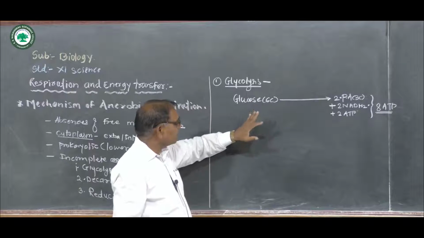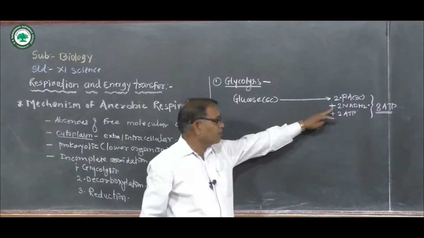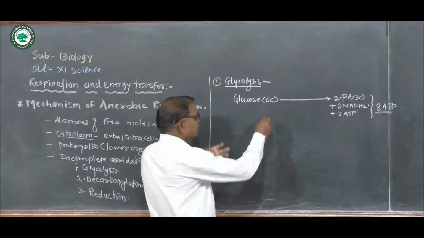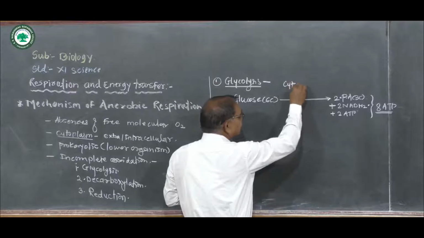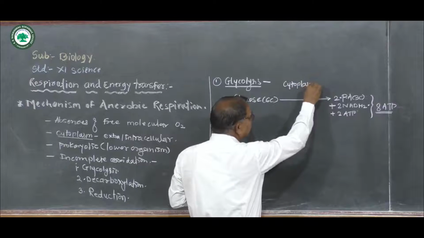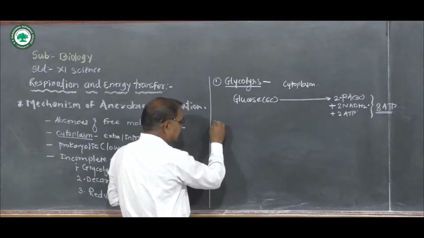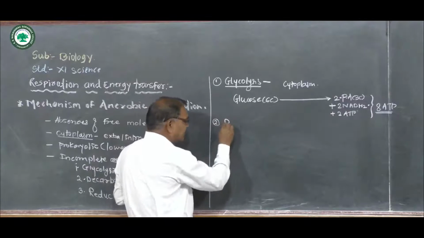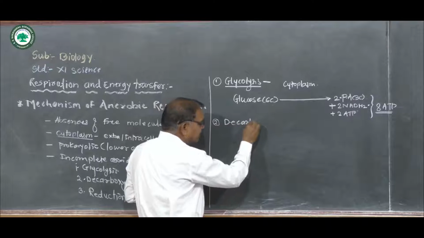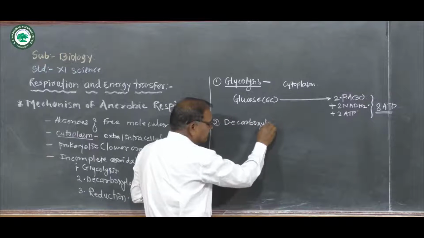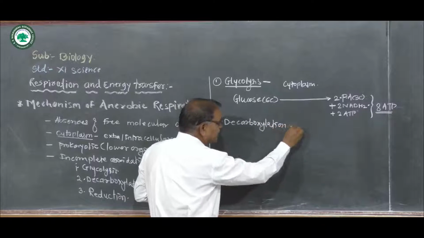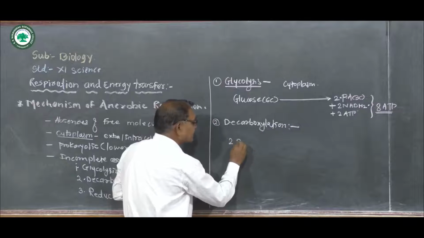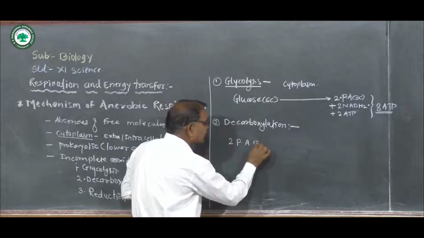That is the first step, where glucose is broken down to form 2 molecules of pyruvic acid. This process takes place within the cytoplasm. Okay. Now the second step is decarboxylation. In decarboxylation, there is pyruvic acid, which undergoes further breakdown.